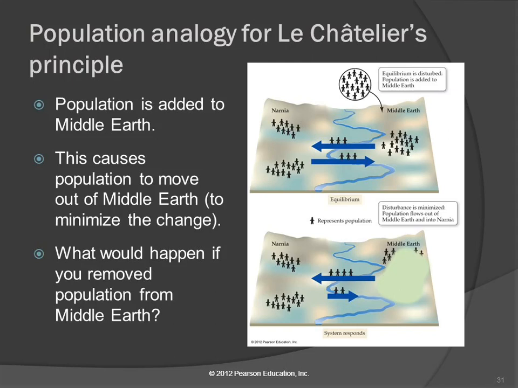What's going to happen? People are going to move from Narnia to Middle-earth. We reduce the population, so the equilibrium is going to shift in a way to increase the population again. Does that make sense? There will be questions on an exam, they're not really math questions, but they're thinking questions. The only way to get these correct is to understand what's going on here, how the balance is going.